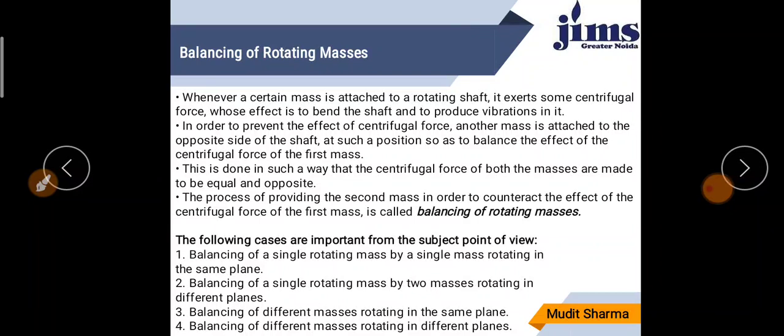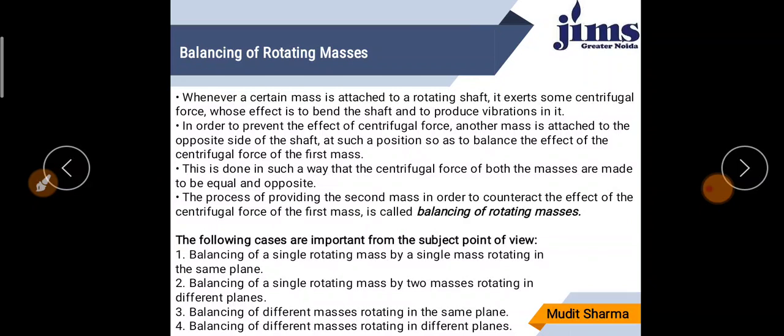This is done in such a way that the centrifugal forces of both masses are equal and opposite. The process of providing the second mass in order to counteract the effect of the centrifugal force of the first mass is called balancing of rotating mass. Let us take another example. If you want to buy 1 kg potatoes, the shopkeeper puts a 1 kg weight on the other end, and when it maintains equilibrium, then we can take it. So this is an example.